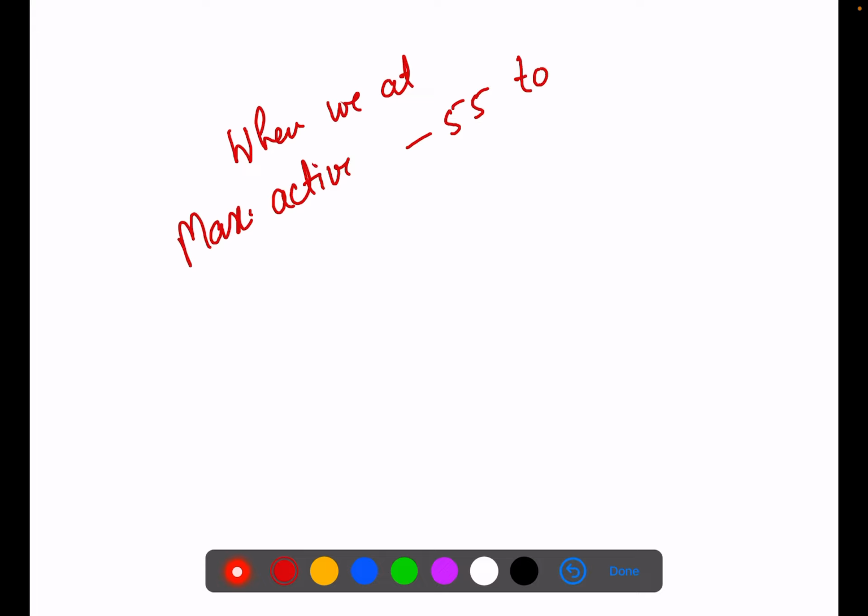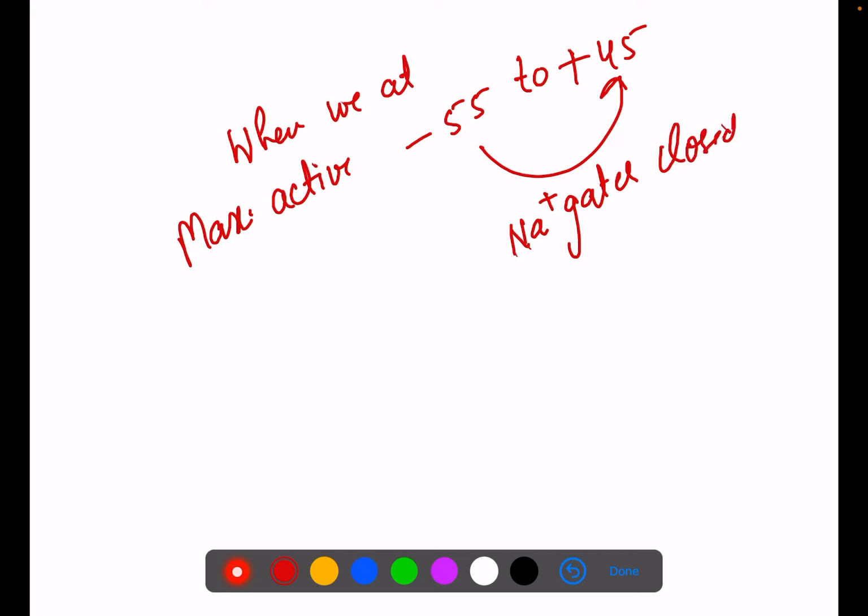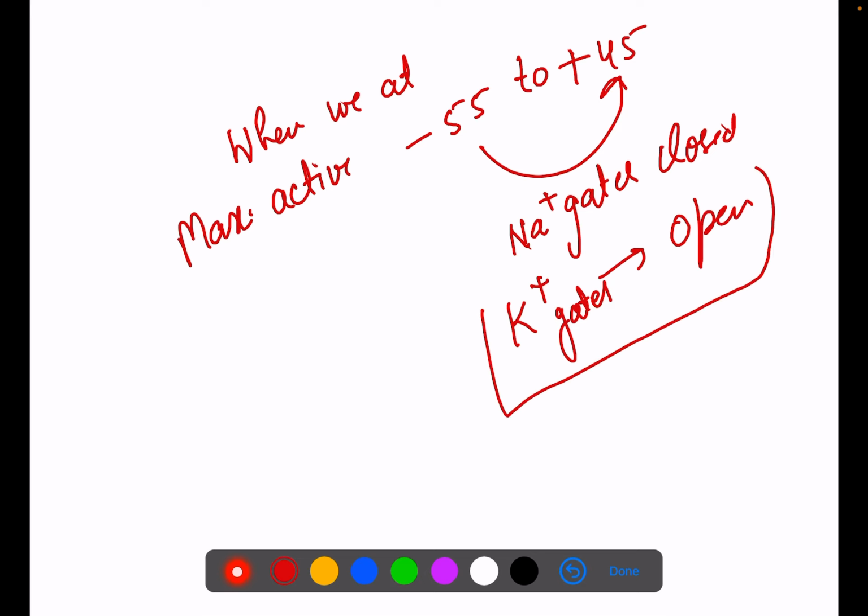When we reach maximum action potential, between minus 55 and plus 45, the sodium gates get closed and potassium gates are opened, right? That will help in the conduction of the nerve impulse, which we will discuss in the second part of this lecture.